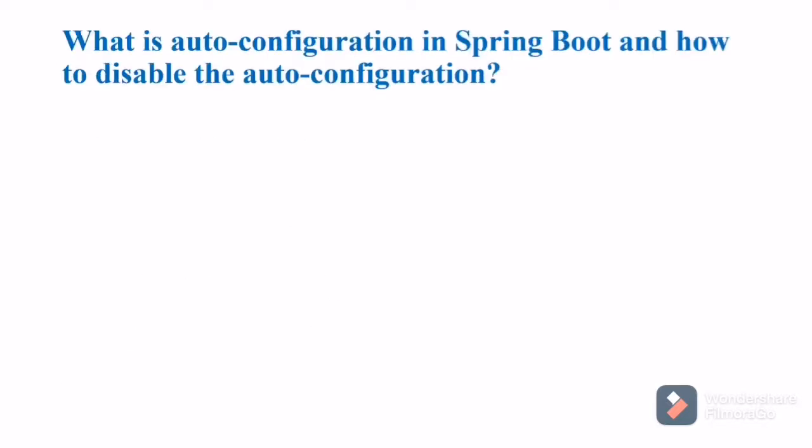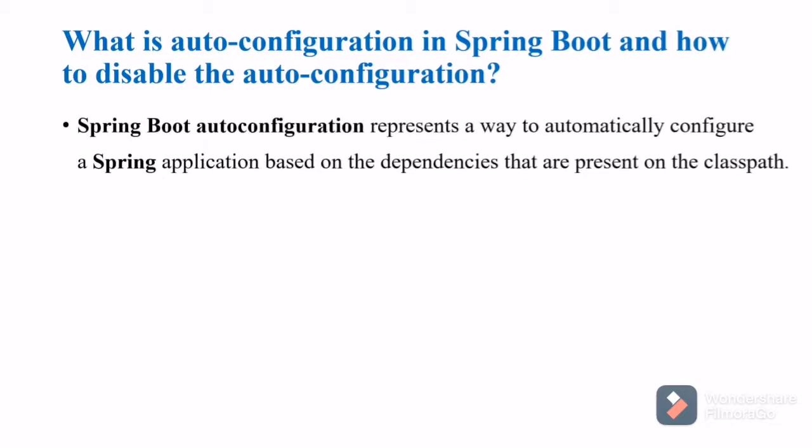What is auto configuration in Spring Boot and how to disable it? Auto configuration is a way to automatically configure a Spring application based on the dependencies that are present on the classpath. This helps make development faster and easier. For example, if you want to add a database, it will internally configure the required dependencies. So we just need to add that starter. That is Spring Boot auto configuration.